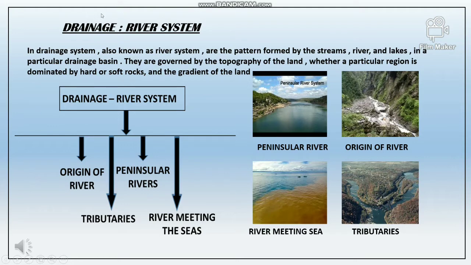Now about drainage. Drainage means river system. A drainage system, also known as a river system, is the pattern formed by the streams, rivers and lakes in a particular drainage basin. They are governed by the topography of the land, whether a particular region is dominated by hard or soft rocks, and the gradient of the land. It can consist of the origin of rivers, peninsular rivers, tributaries and rivers meeting the seas. Here we can see in the picture the peninsular river, origin of the river, rivers meeting the seas and tributaries, etc.